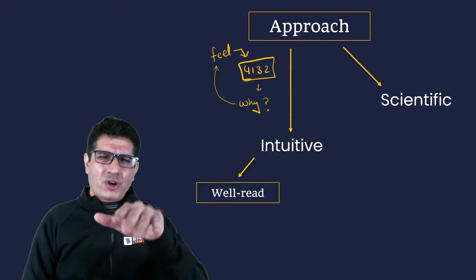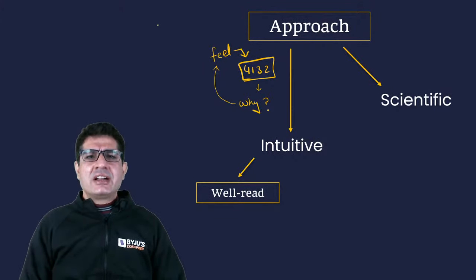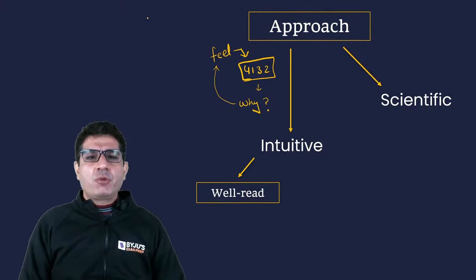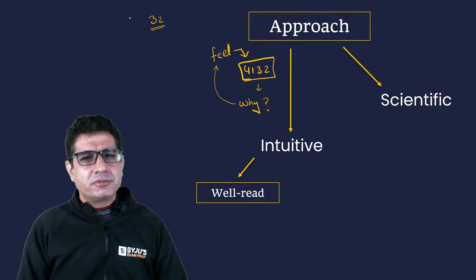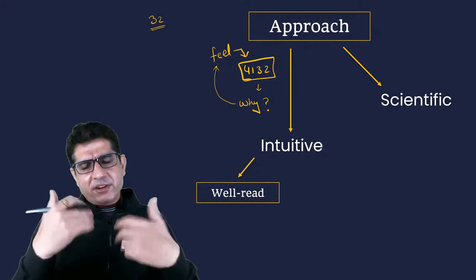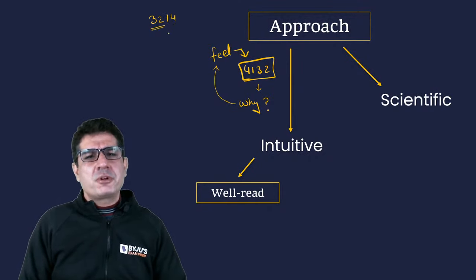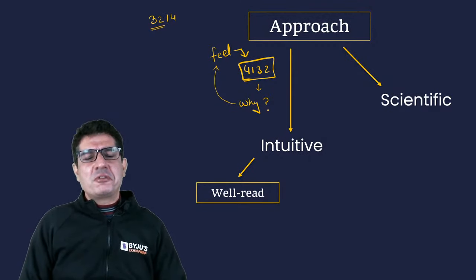So imagine you're solving a Parajumble at your house, and then you have this tiny little voice inside of you, and that tiny voice tells you that 3 and 2 should go together. And you listen to it and you choose your answer accordingly. Your tiny voice will tell you 3, 2, 1, 4. So you'd say 3, 2, 1, 4.